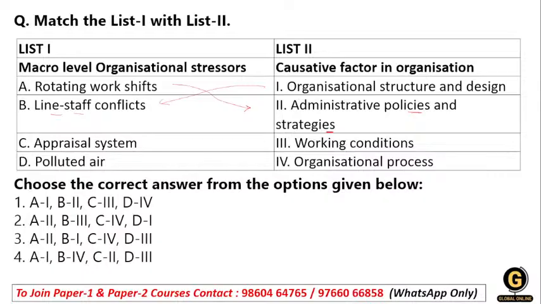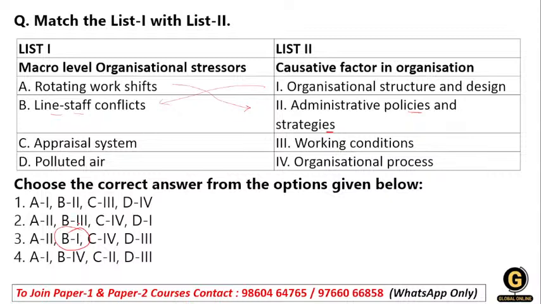If the structure and the design of the organization are not in a proper manner, if they are not well structured, it creates a conflict between the staff. This is because the structure is not well defined, and the designs are not better for the organization's staff, so that's why the line-staff conflict will be created. So you can match B with option number 1. When we match B with option number 1, you can get the answer.